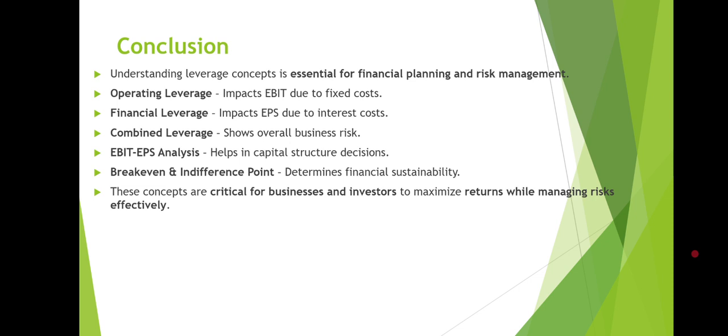EBIT and EPS analysis helps in capital structure decisions, whereas the break-even and indifference points help us to determine financial stability. So these concepts are critical for businesses and investors to maximize return while managing risk effectively.